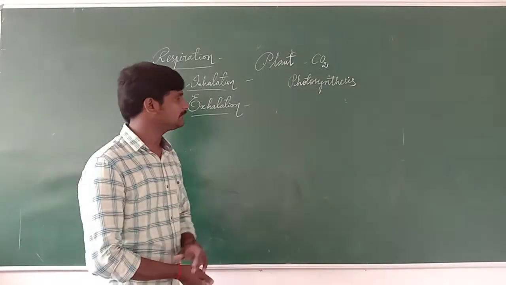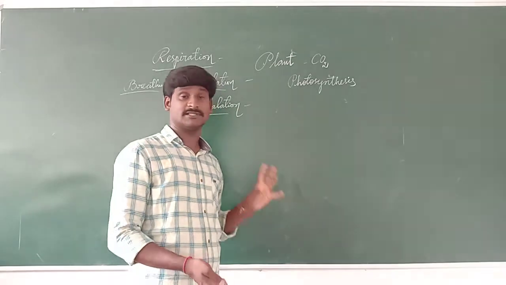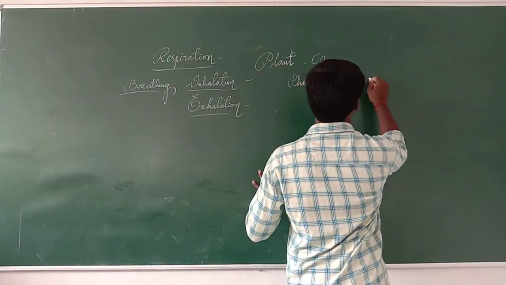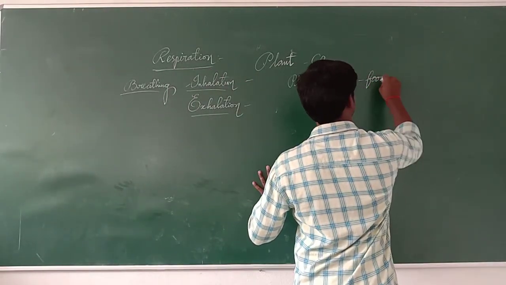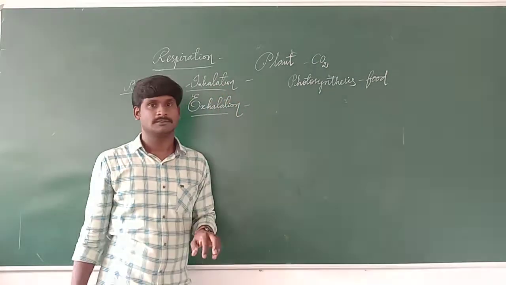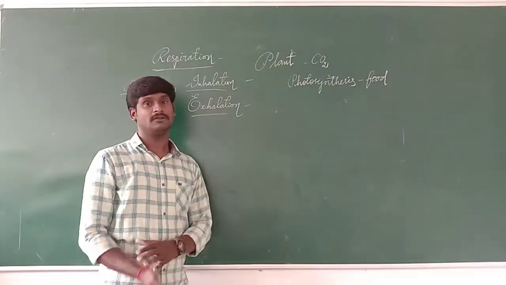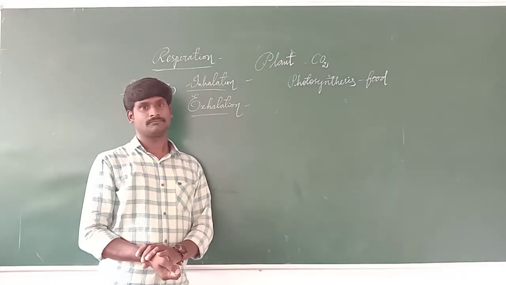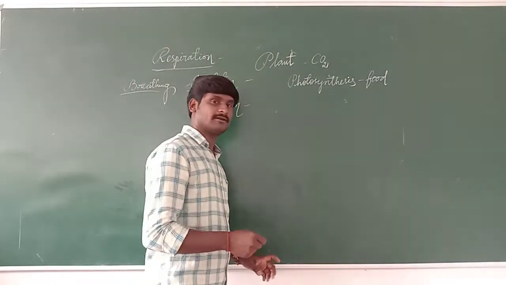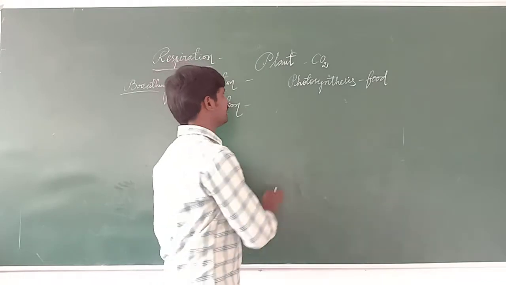So in the photosynthesis process, the plants are preparing their food. At that time, they do not need oxygen, they need carbon dioxide.